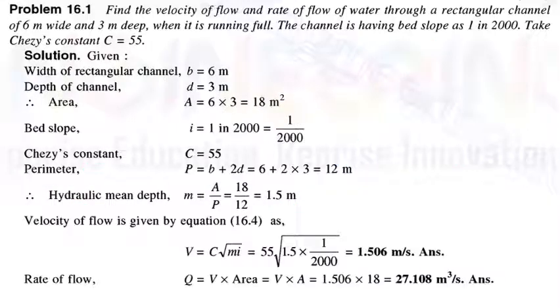Velocity of flow is given by the equation C into square root of MI, that we have seen before. Substituting the values of C, M and I, we get velocity equal to 1.506 meters per second. Velocity and rate of flow are asked in the question. Rate of flow is given by Q equal to V into area, that is 27.108 meter cube per second.